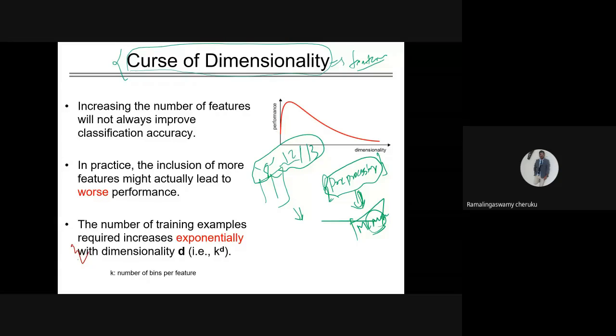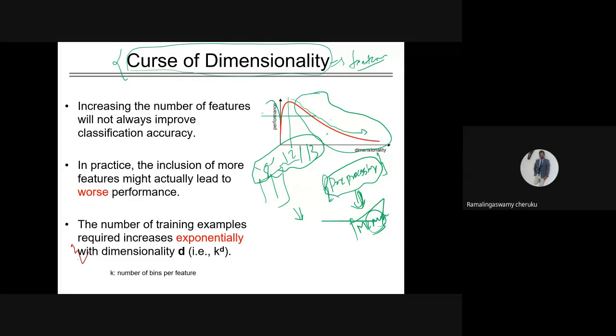So that's what this plot is saying: the performance of this particular machine learning model keeps increasing up to a certain threshold, and suddenly it starts degrading. So what could be the reason? What is the reason for the falling of this graph, the degradation of the performance of a machine learning model?